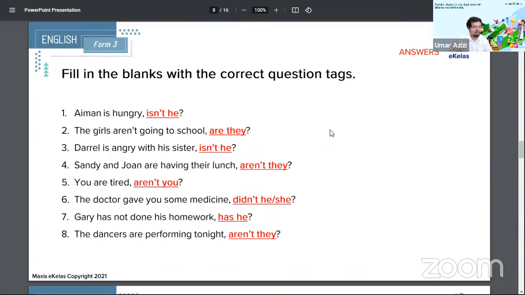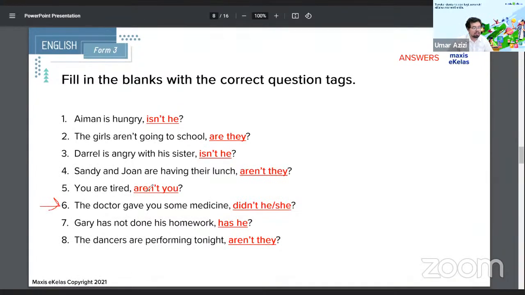So again, generally we can use that. Currently in English, it's a bit confusing, but the conversation about when to use they or not is a whole long topic. For your level right now, it's fine to use either he or she. For those wondering about number 6, you can use either he or she, simply because the doctor here is singular. For exam purposes, use either he or she, because we weren't given information in the sentence alone about which pronoun to use.